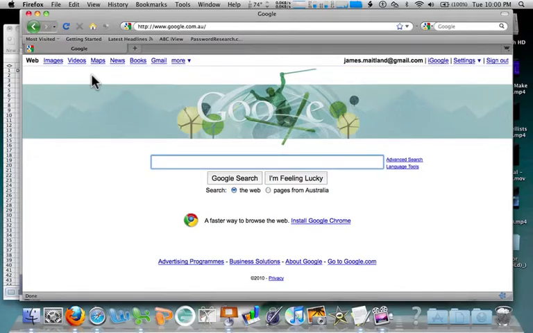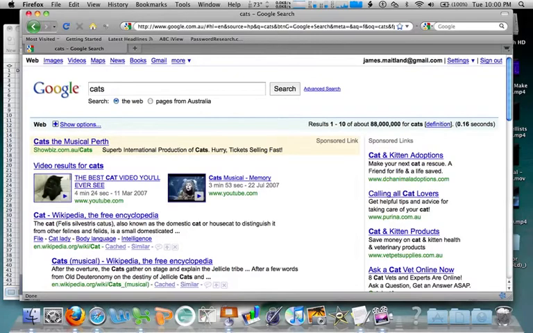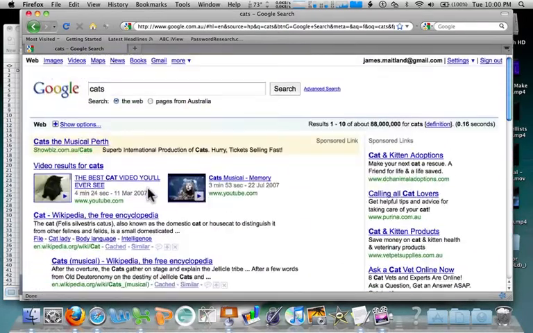Searching. We can all use Google, fairly simple. We've got a Google search for cats. Okay, simple, found me heaps of information on cats. But I can do some clever things here to make it even better for me.